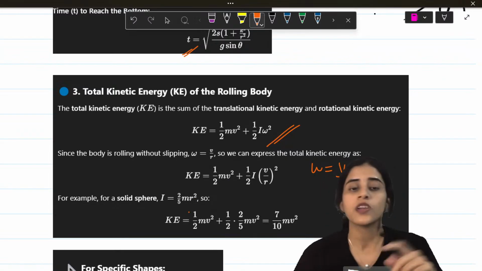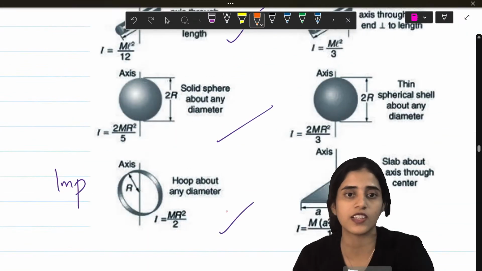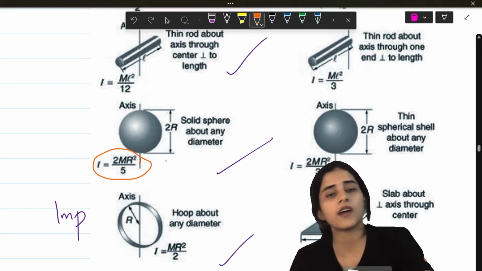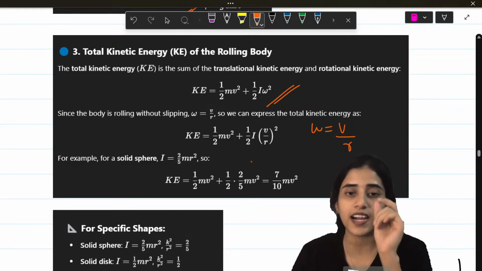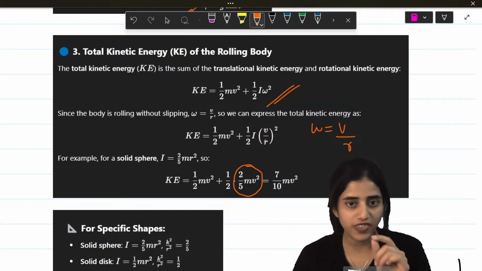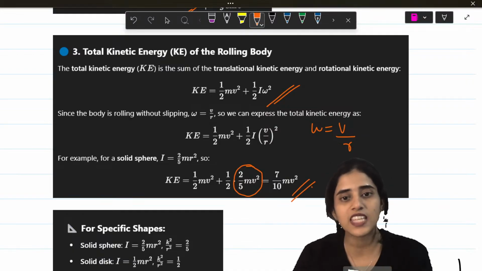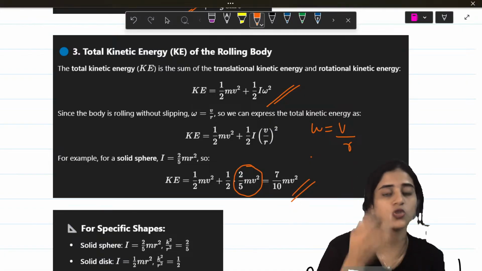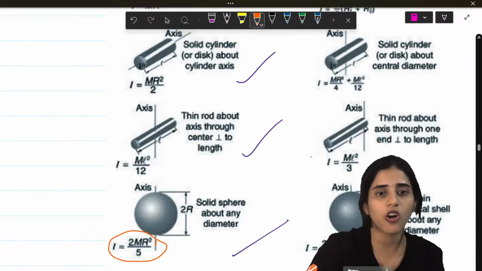Now if you have a solid sphere, the formula is I equals 2mr square by 5. So instead of I, I will substitute 2mr square by 5, and instead of omega square I will put v square by r square because omega is v by r. So I will get 7 by 10 mv square. This is how you find kinetic energy of different bodies. You need to know the value of inertia for different bodies. Not for all, but for most of the ones that I've ticked.